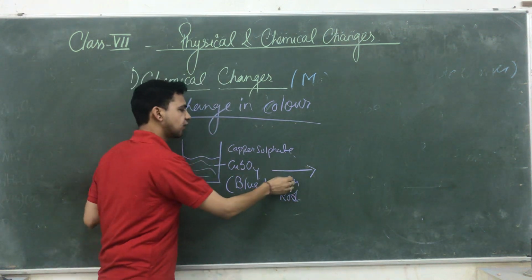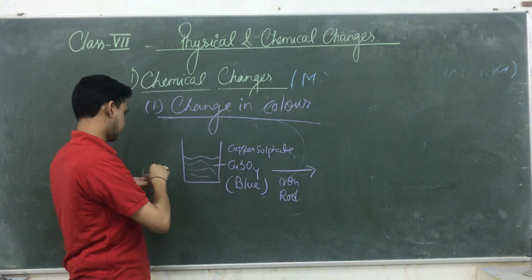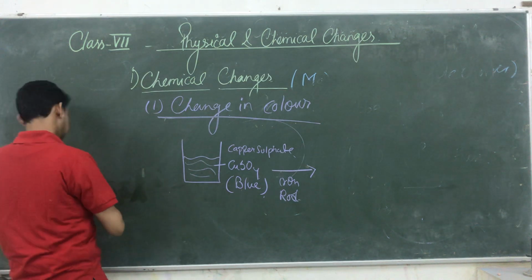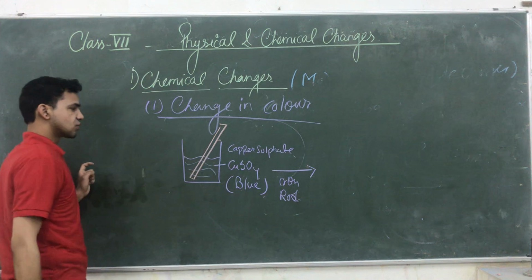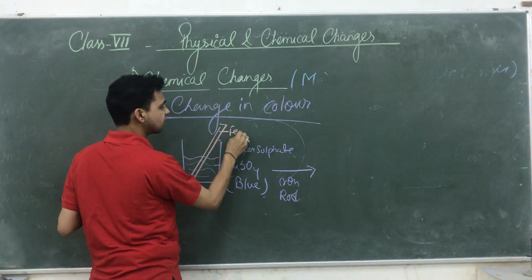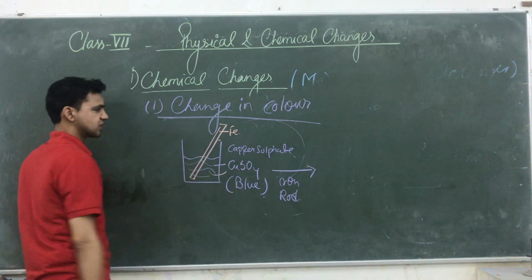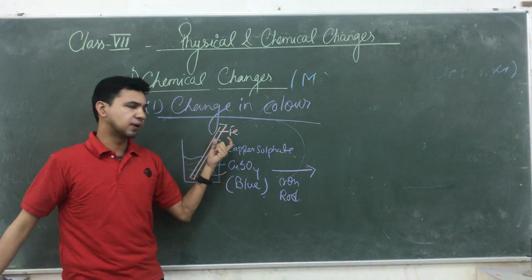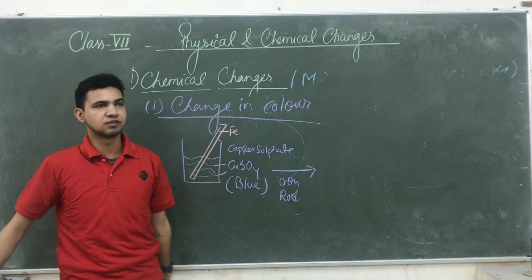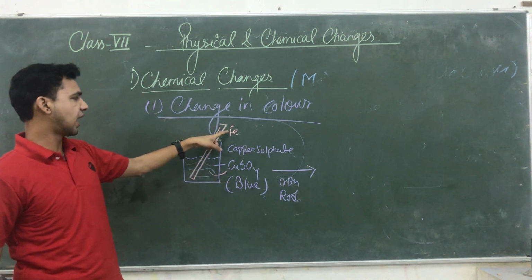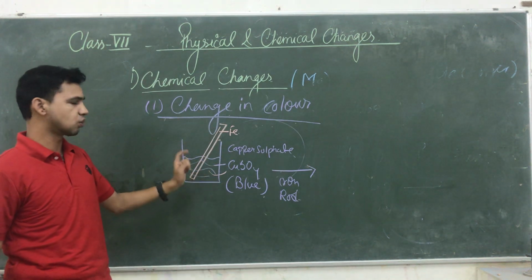What we are doing, we are dipping an iron rod here for half an hour. That object is made up of iron, and this one is copper sulfate solution. So guys, what happened here? Iron is highly reactive and copper is less reactive. So the iron displaced copper from its solution.